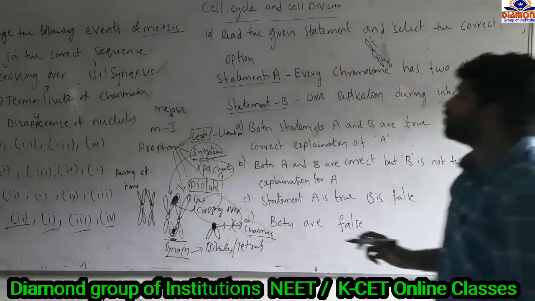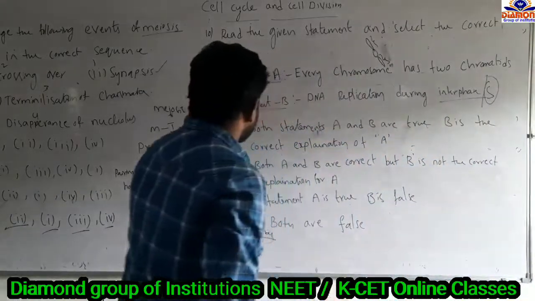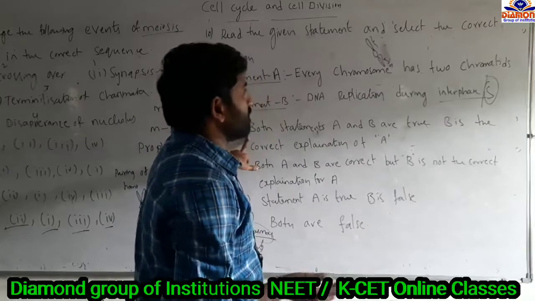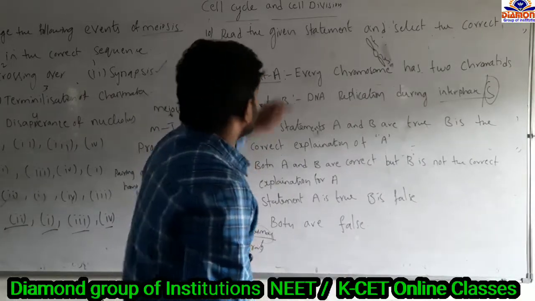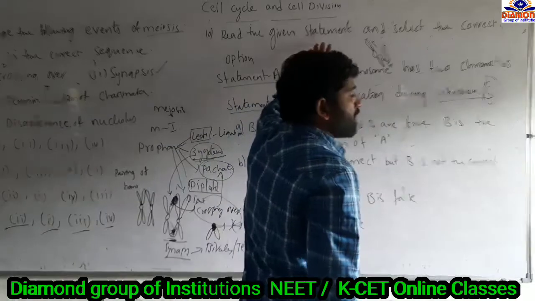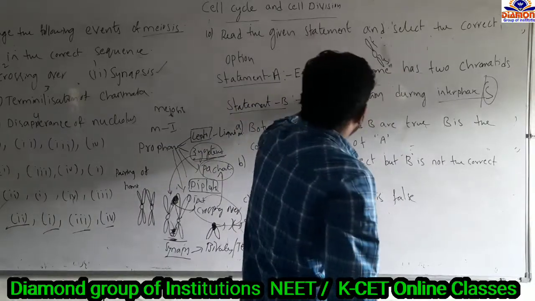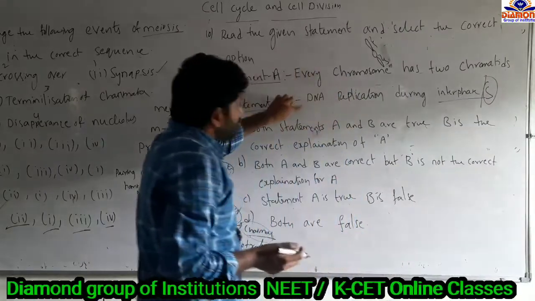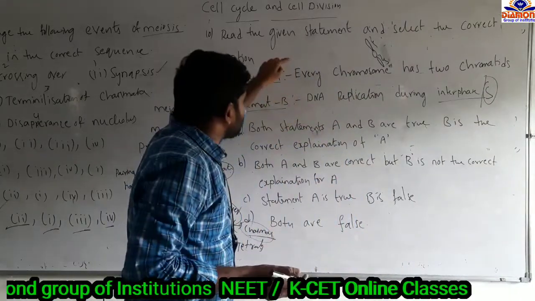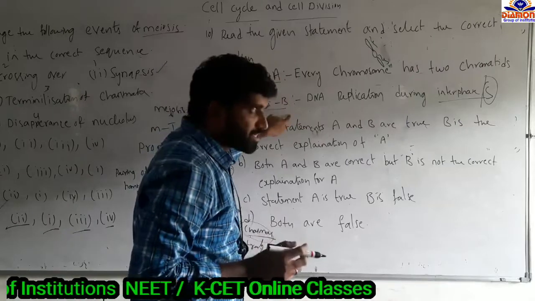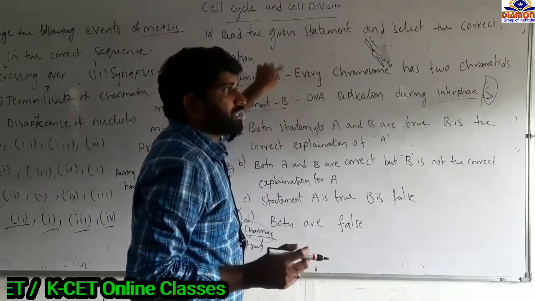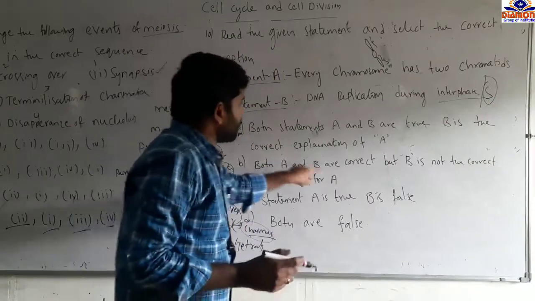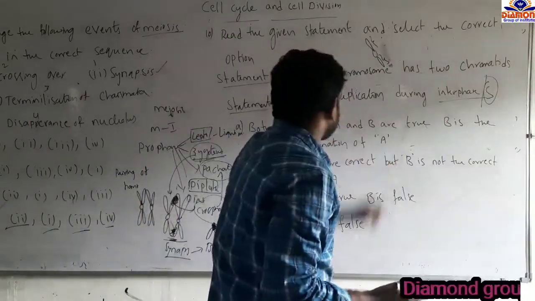Both statements A and B are true. Is B the correct explanation for A? Here A represents a chromosome having two chromatids. B is about replication in the interphase. Both statements A and B are correct, but between A and B there is no relation. So B is not a correct explanation of A. Option A is incorrect and option B is correct. Both A and B are correct statements, but B is not a correct explanation for A.